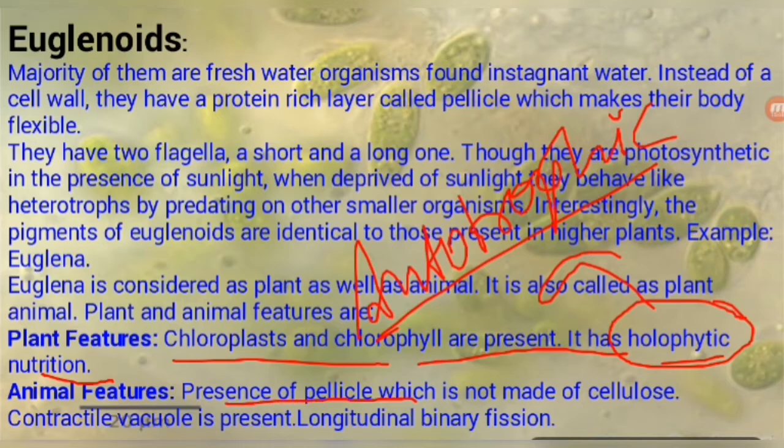Presence of pellicle, which is not made up of cellulose. Contractile vacuole is present. Longitudinal binary fission. The outermost covering is pellicle, but it is not made up of cellulose. That is why it shows the characteristics of animals. So these are the animal features and plant features we have discussed. Students, these are euglenoids.